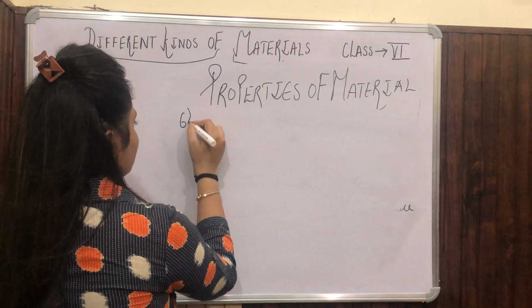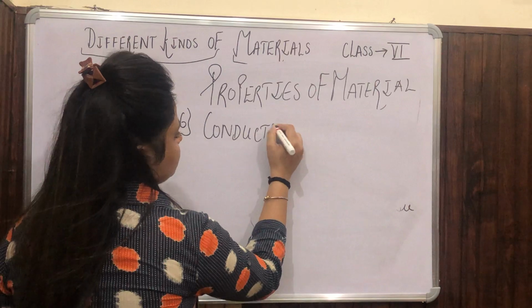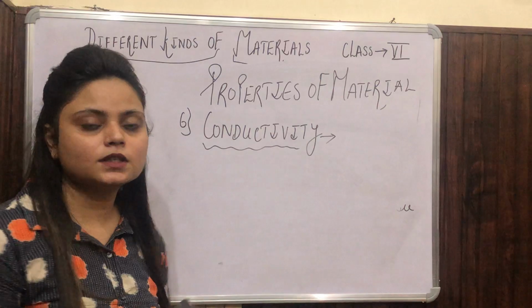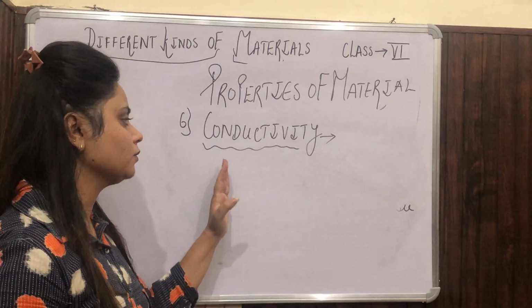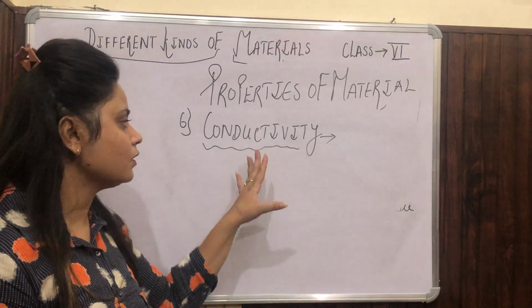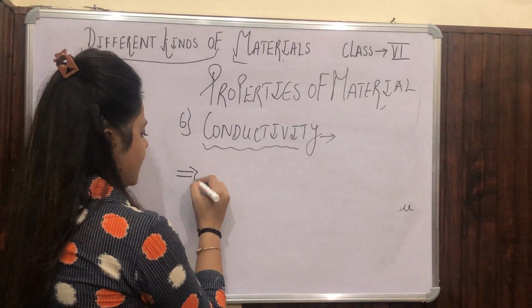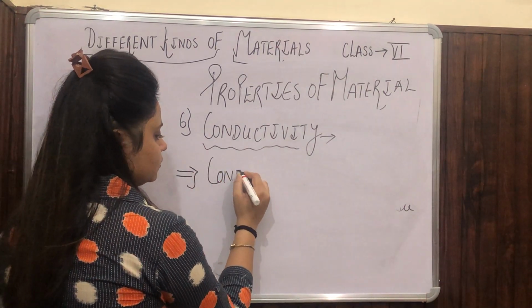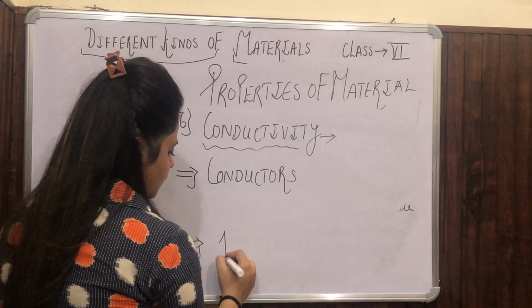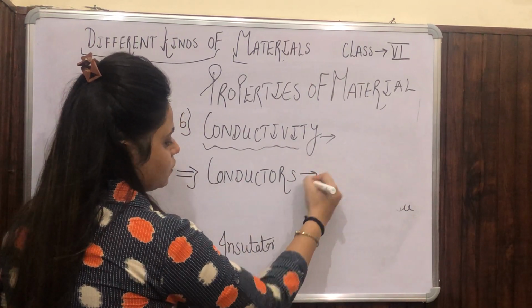Now the sixth property is conductivity. In physics or in science, we can say conductivity means the ability of an object to conduct electricity. Okay, that is called conductivity. Conductivity is a property. But in this we will learn about two terms: first is conductors, and the second one is insulator. So we will discuss these terms.